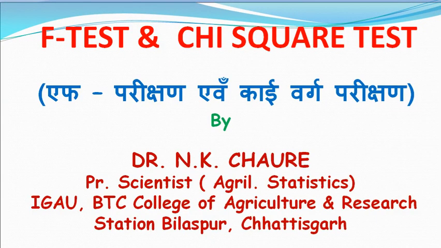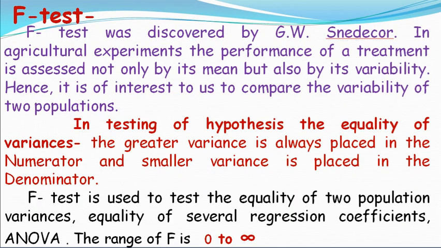Let us start with F-test and chi-square test. What is F-test? F-test was discovered by G.W. Snedecor in agricultural experiments. The performance of a treatment is assessed not only by its mean but also by its variability.